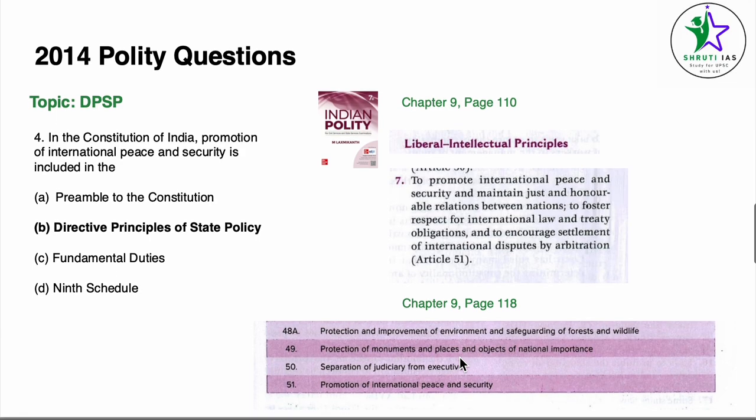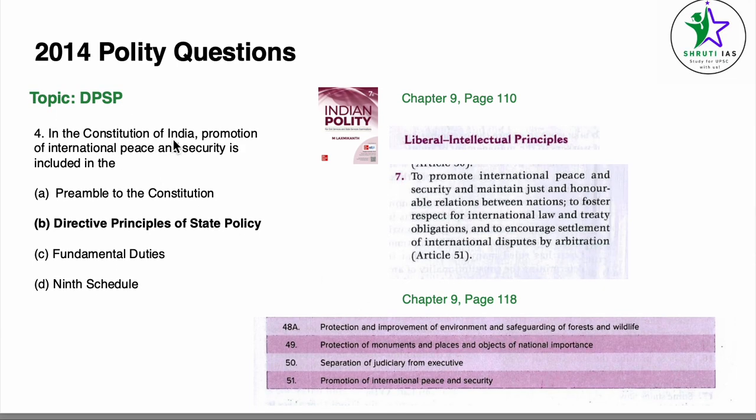Coming to question number 4, the topic is DPSP. In the Constitution of India, the promotion of international peace and security is included in the... For this answer, we come to chapter 9, DPSPs, page number 110 and 118, both have the answer. Page number 110, under the liberal intellectual principles, point number 7, Article 51, to promote international peace and security, maintain just and honorable relations between nations.